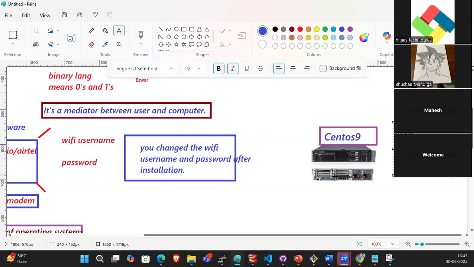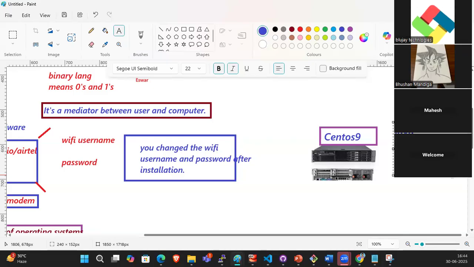Let's see why Linux is popular. Linux is popular because it is highly secure and highly portable. If you want to manage the infrastructure, something like 8 GB of space is enough for Linux, so it will be easy to install the remaining things.